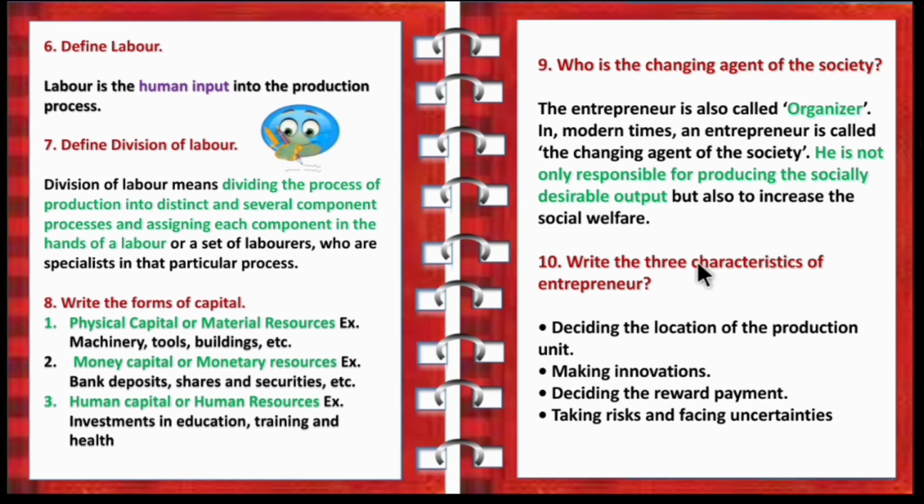So the 10th question is, write the three characteristics of entrepreneur. Any three characteristics you can write: deciding the location of the production unit, making innovations, deciding the reward payments, taking risk and facing the uncertainties. So in this you can write any three.